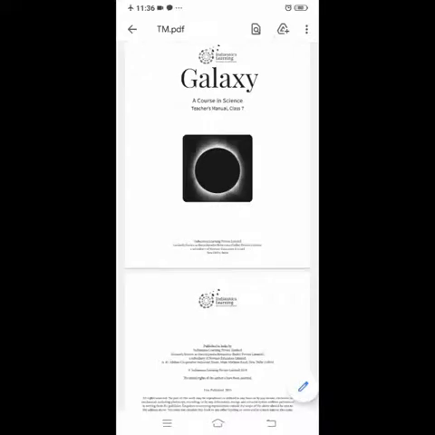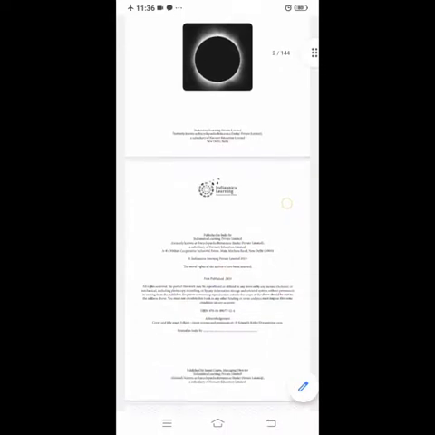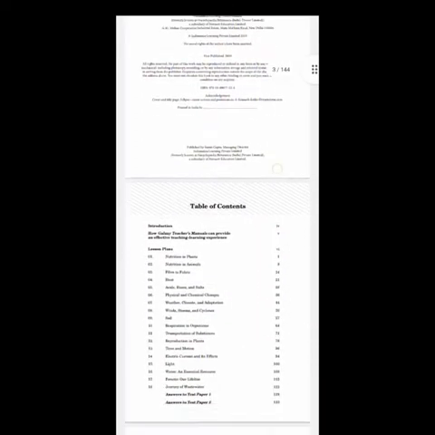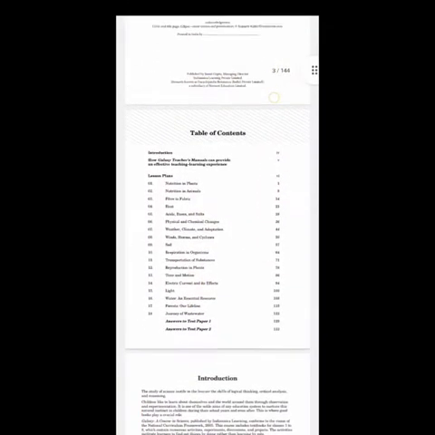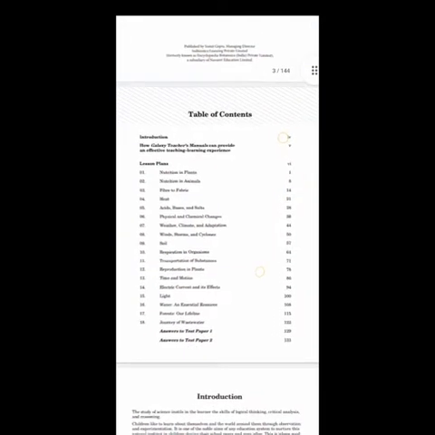So here is your textbook, children. This is your science textbook from Indianica Learning, that is Galaxy, a course in science. So here you have a textbook. This is your science textbook that you will be learning in 7th. Okay. So here is an index sheet that I am going to show you.